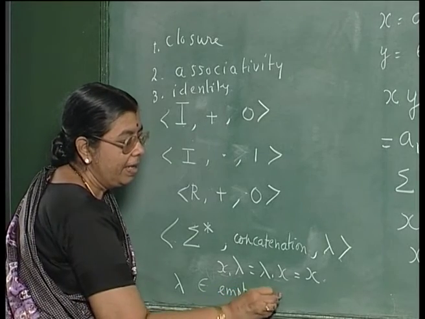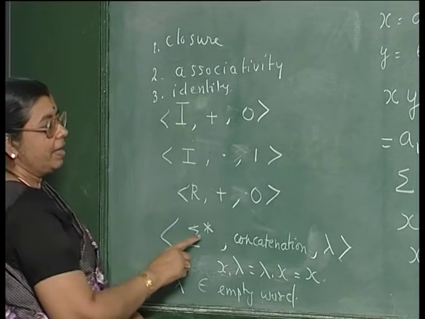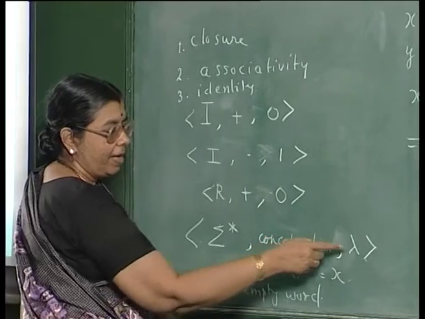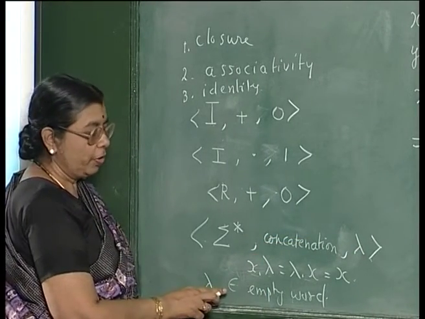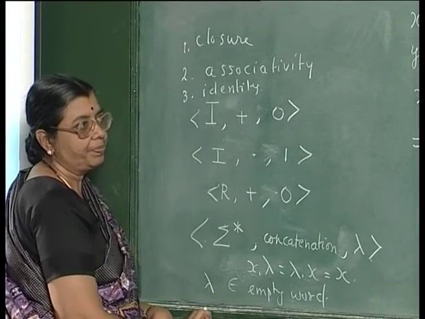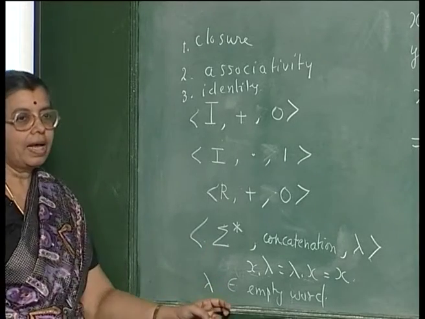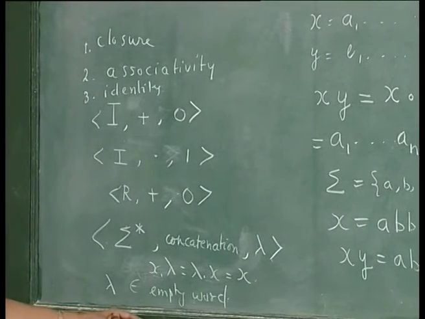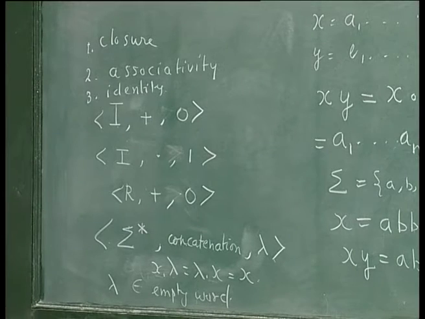Here the empty word serves as the identity element. So, sigma star is again a monoid with respect to concatenation operation, where the identity element is given by lambda, or sometimes it is also denoted by epsilon. Sometimes you say that sigma star is a free monoid generated by sigma. That is the usual terminology used in automata or formal language theory.